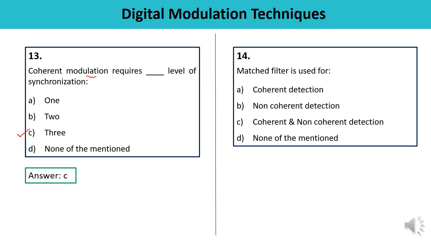Question number 14. Matched filter is used for coherent detection, non-coherent detection, coherent and non-coherent detection both, and none of the mentioned. So matched filter is used for coherent detection. Answer is A.